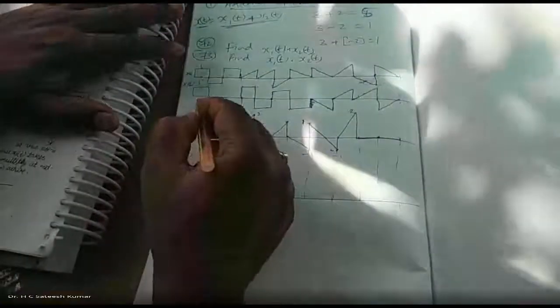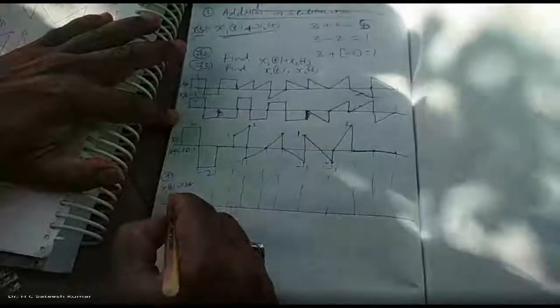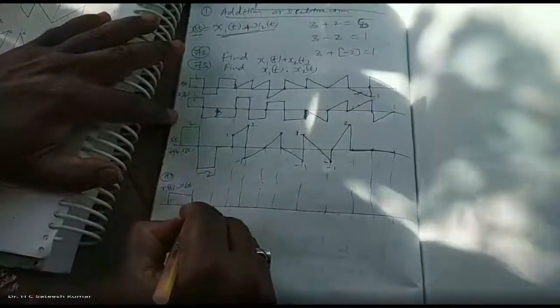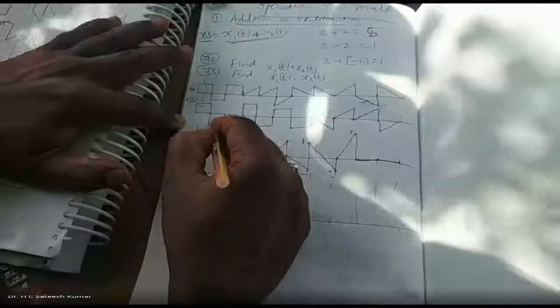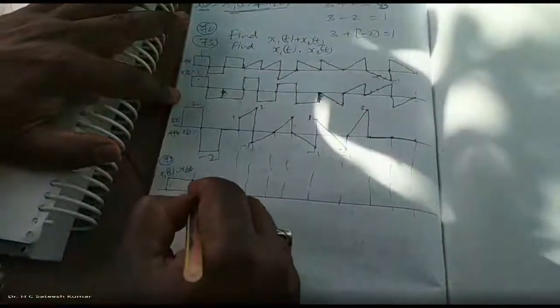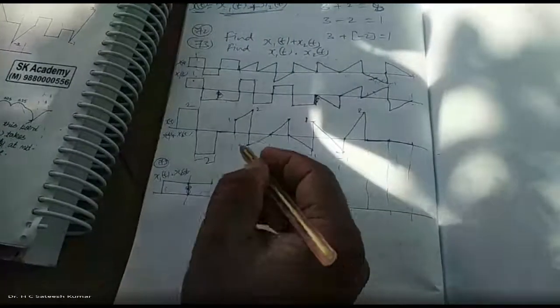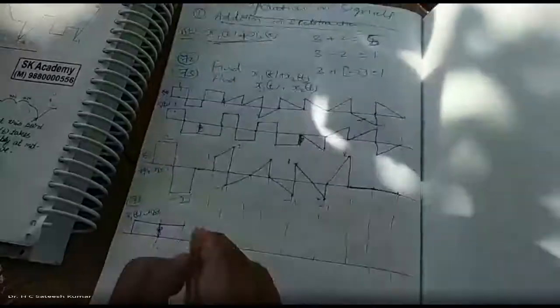Okay, right. So now, corresponding just for this one, 1 into 1 is 1. Therefore, we will get it as 1. And minus 1 into minus 1 into minus 1 is plus 1. So therefore, you will get this way. This one you will not get. Plus 1, you will get it. And minus 1 into plus 1, once again, plus 1.